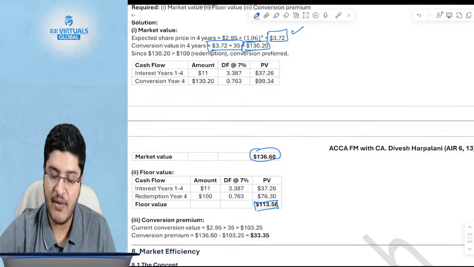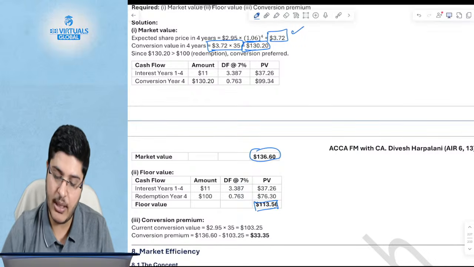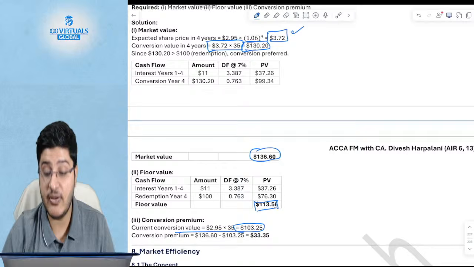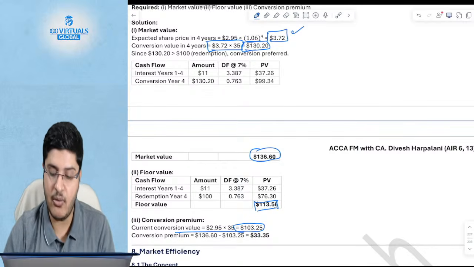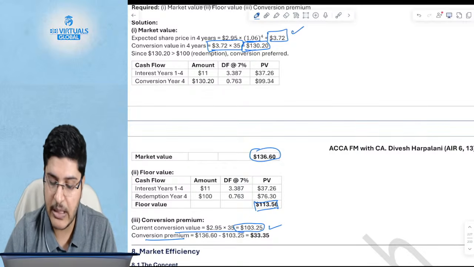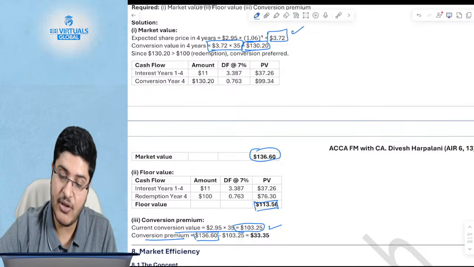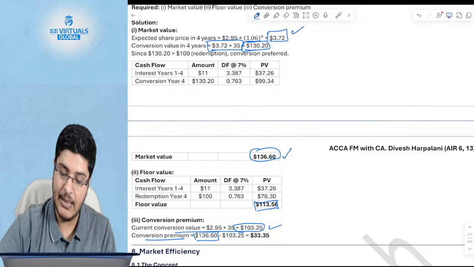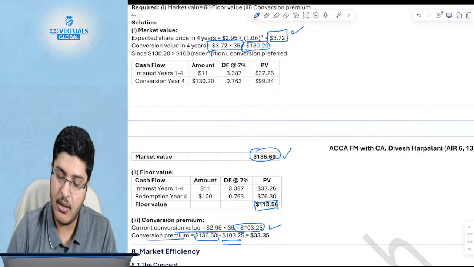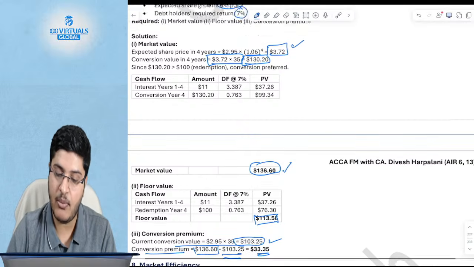The floor value will be 113. What is your current conversion value? Current conversion value is, if you convert today, what is the conversion value? 103. You will say the conversion premium is nothing but the market value today, which is 136, minus the conversion value, which is 33.35.